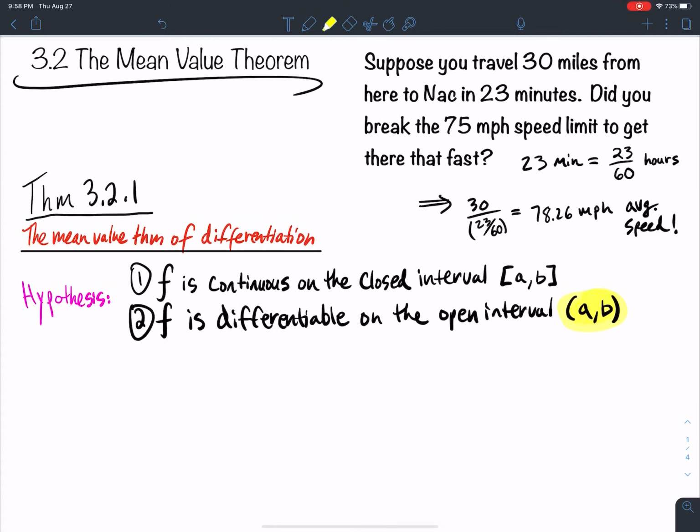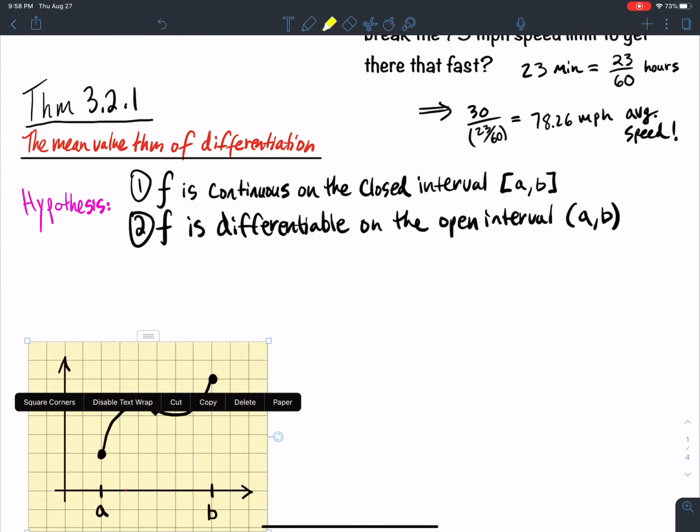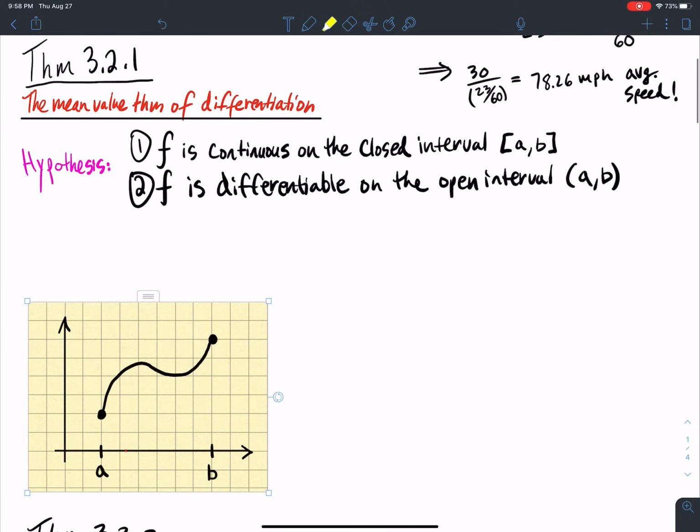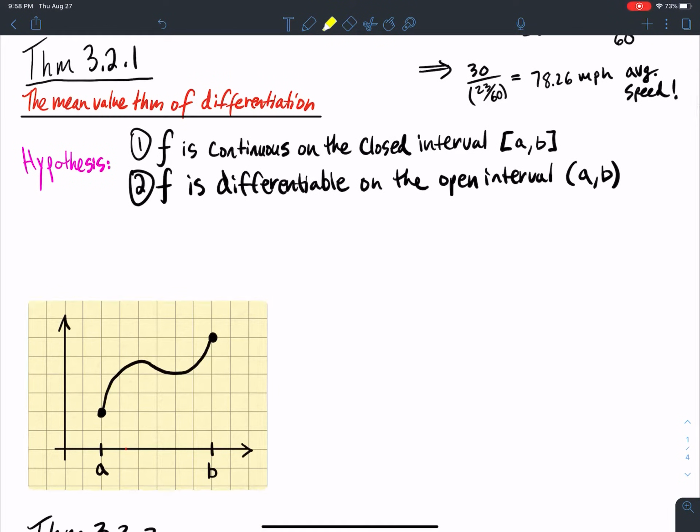That's why we deal with an open interval for differentiability, okay? All right, so if those two things are true, what the graph would look like is something like this. It's smooth for differentiability, and it's continuous. I can draw it without picking up my pen, and on a closed interval, there's no open circles at the end of my graph, from a to b.